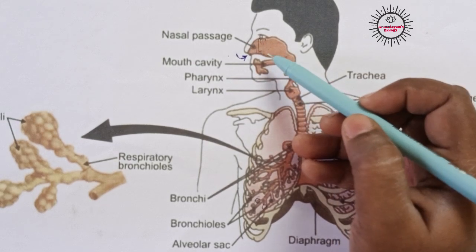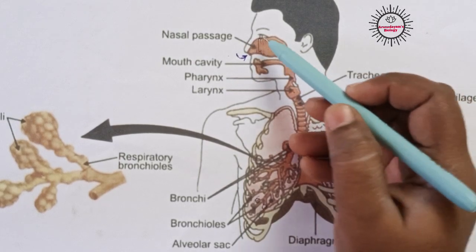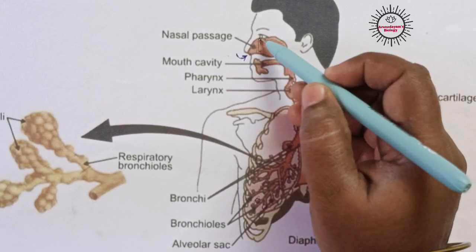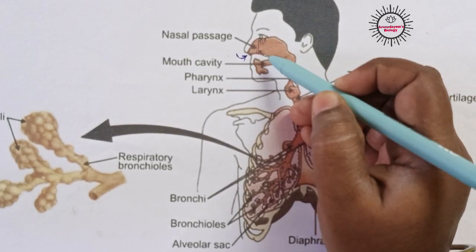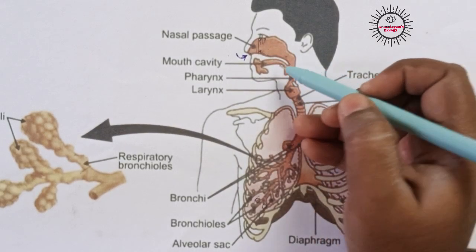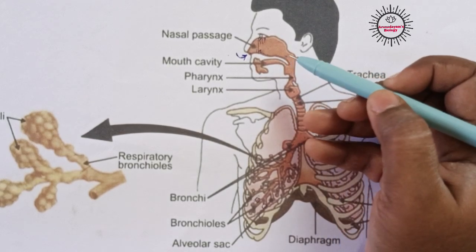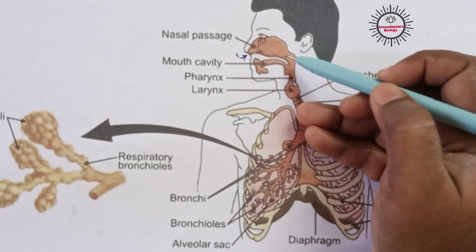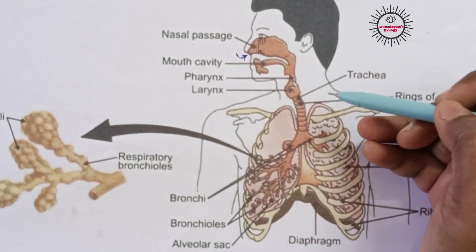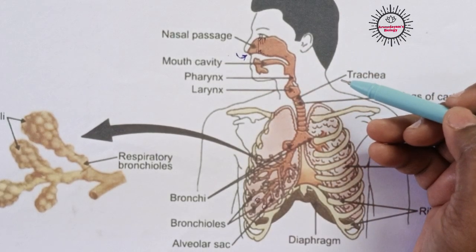This nasal cavity contains many fine hair-like structures. They help in filtering the air and preventing dust particles from entering the respiratory tract. The air we breathe in contains many dust particles, isn't it?